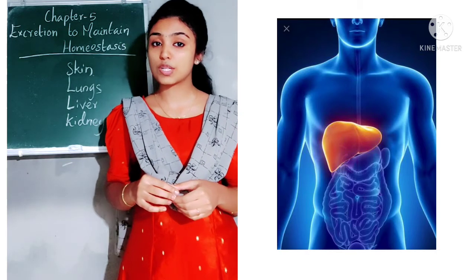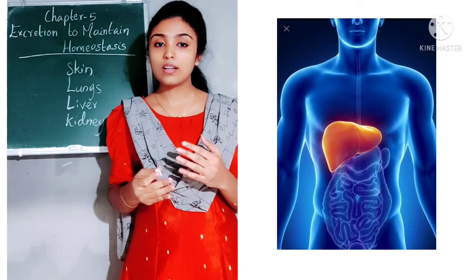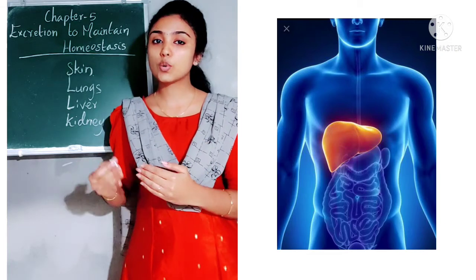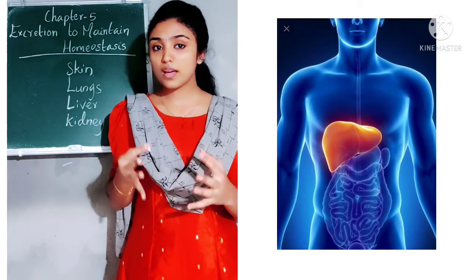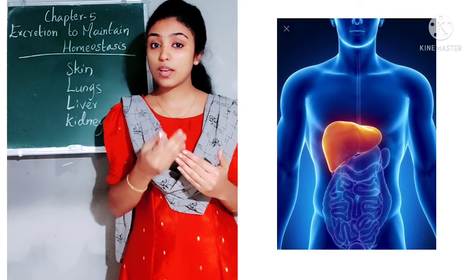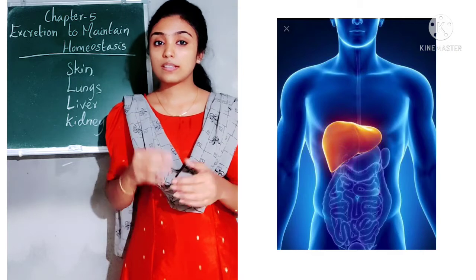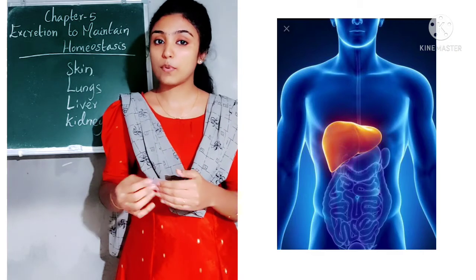Ammonia is the most dangerous toxic byproduct, and this ammonia reaches the liver through blood. And when the ammonia reaches the liver, it converts the ammonia into less toxic urea. And this urea is removed with the help of kidney.